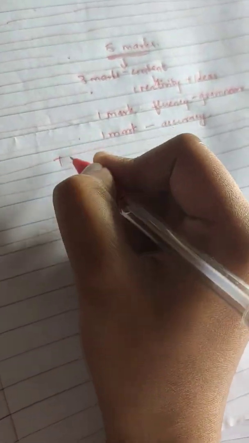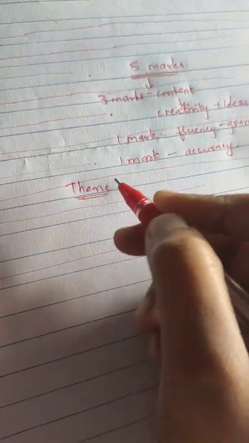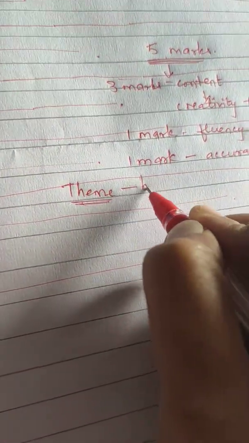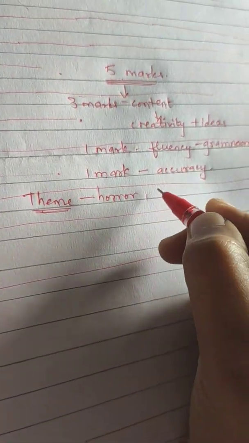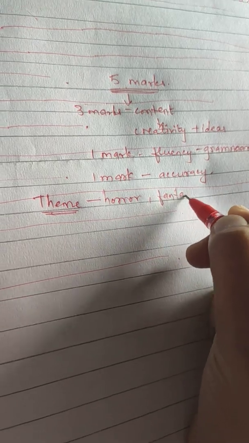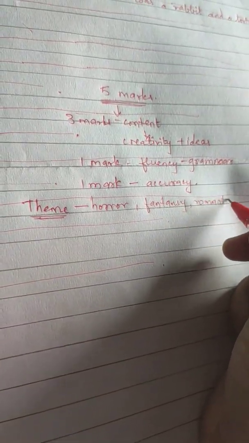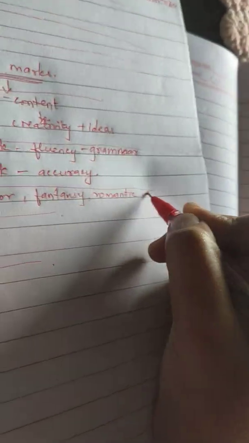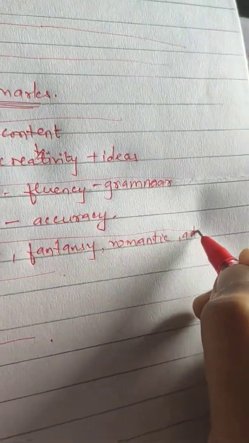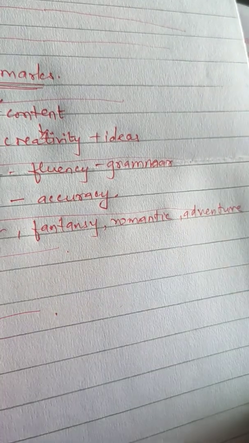A story should always have a theme. Now what is a theme, children? Theme means, say, horror or fantasy, romantic, or adventure.